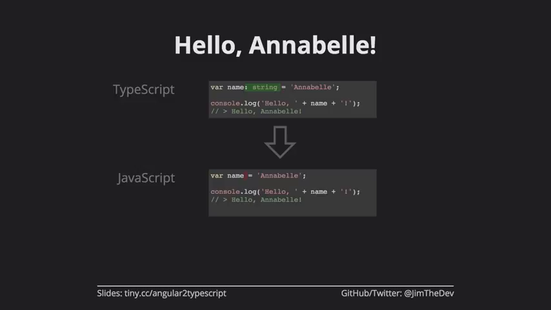And so if we were to try to, later in our code, change this to the number 500, our editor would say, you can't do that. Go back and try again. What this is also going to do is, when we talked about the compiler piece, TypeScript compiler is going to take the above code and convert it into the exact same code we would have written if we weren't using types. So if you do view source, you're going to actually see the JavaScript that we see on the bottom there.